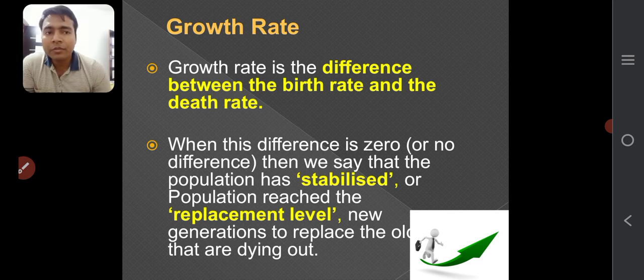It never happens. Though at some level it happened, it is not that consistent. At some time it will break. The new generation replaces the old one that is dying out. So this is the ideal state. Okay.